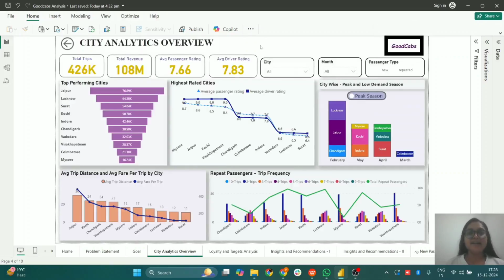This is the city analytics overview. Here, we can see that the total trip volume is 4,26,000, which drives a total revenue of 108 million. The average passenger rating is 7.66 and the average driver rating is 7.83, which shows that GoodCabs has highly skilled drivers. Here we have slicers for city, month and passenger type to select the desired city and month for analysis.